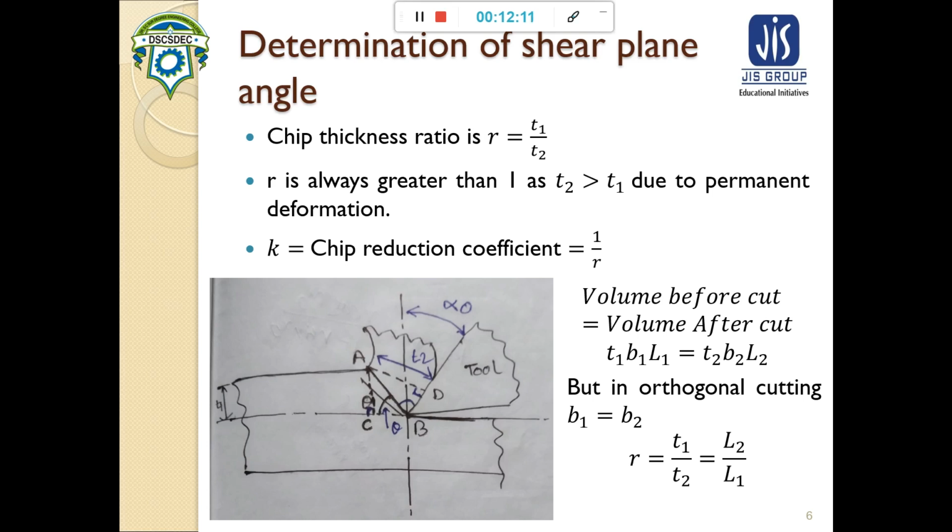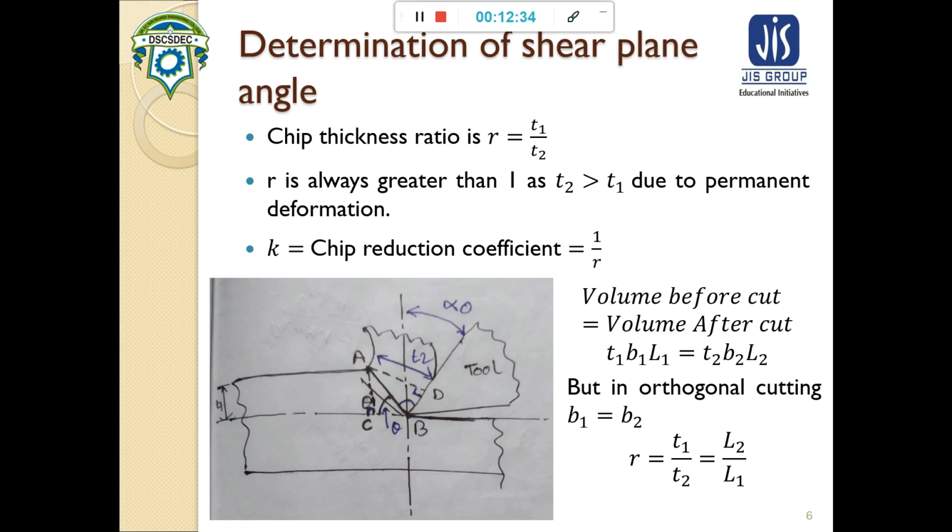The volume of the chip before and after the cut will be equal because the volume cannot change. So T1, the uncut chip thickness, B1, the uncut chip width, and L1 the length will be equal to T2, B2 and L2.